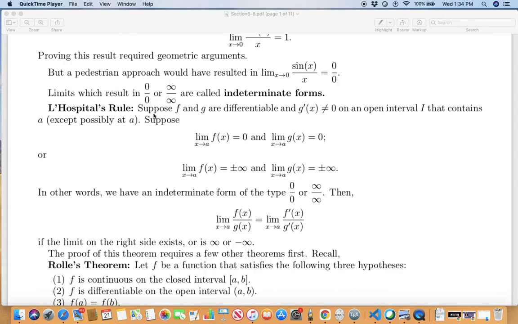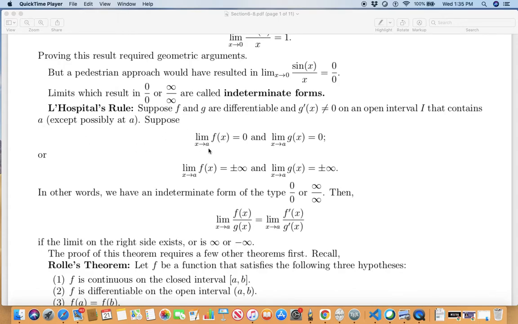L'Hôpital's rule says, suppose f and g are differentiable and the derivative of g, that is g prime at x, is not 0 on an open interval I. So the derivative is non-zero on an entire open interval I that contains the number a, except possibly at a. I don't care what happens to g prime at a, whether it's 0 or not. But f and g are differentiable and g prime is non-zero. All of this happens on an open interval I that contains a.